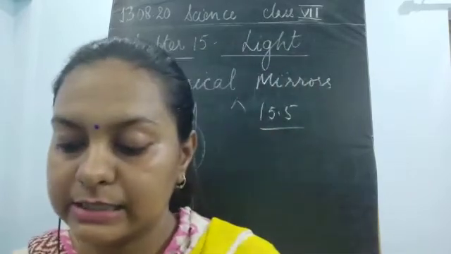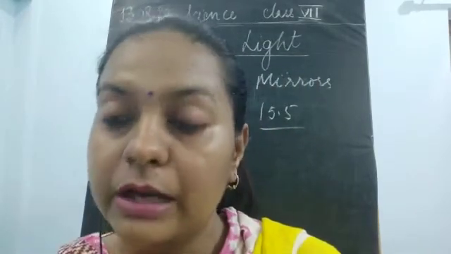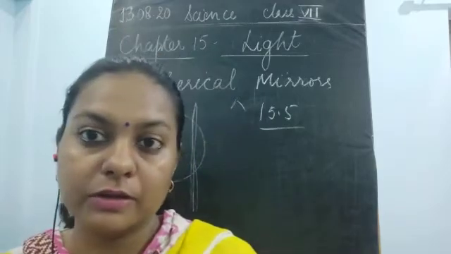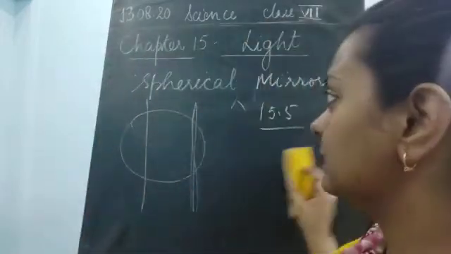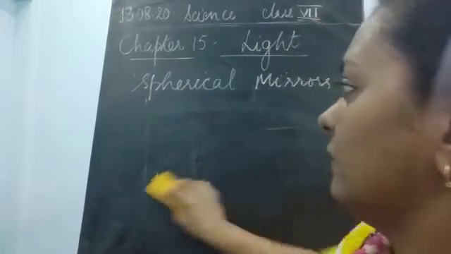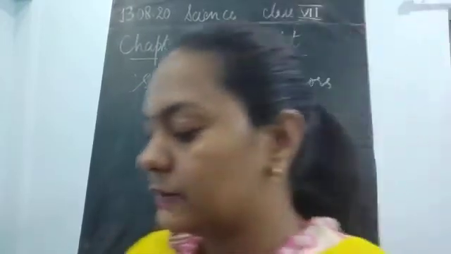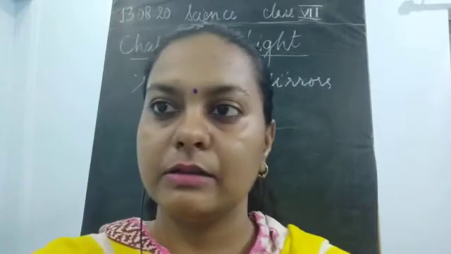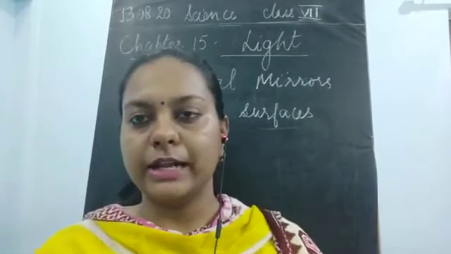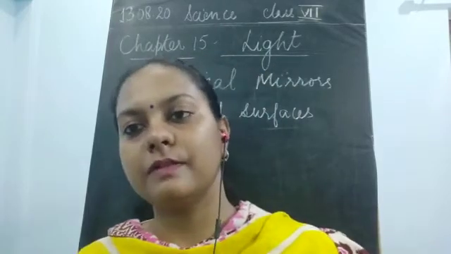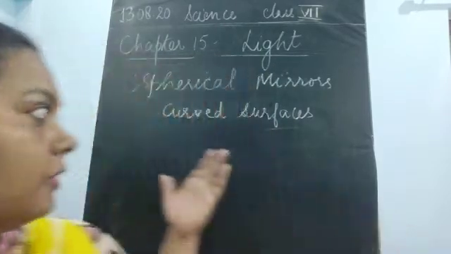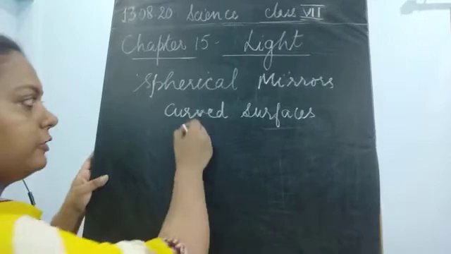Now we'll talk about the types of curved surfaces which are present in spherical mirrors. So we would study the different curved surfaces present in the mirror. These curved surfaces are of two types.